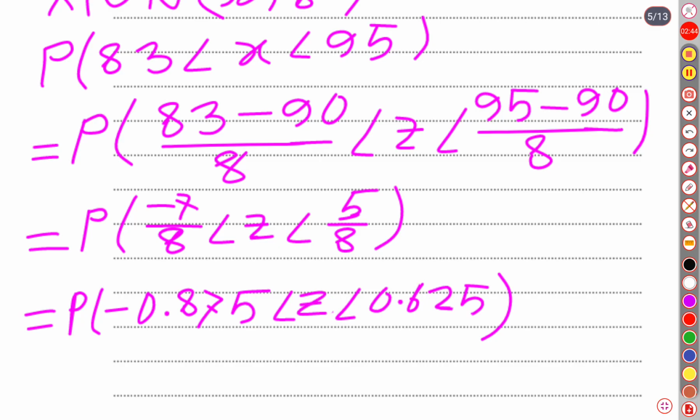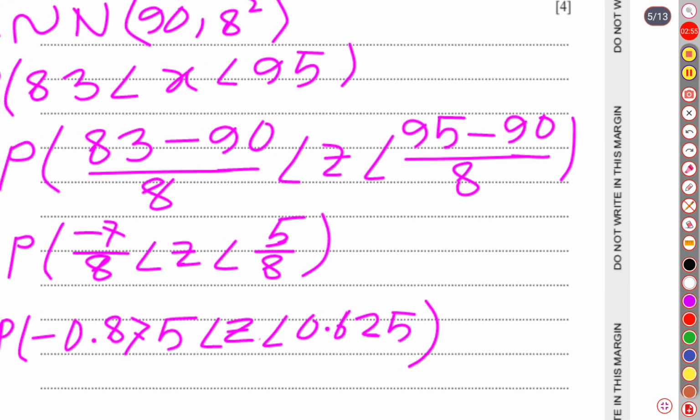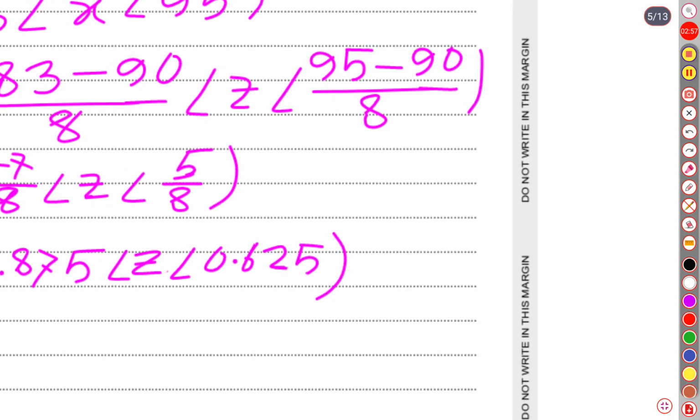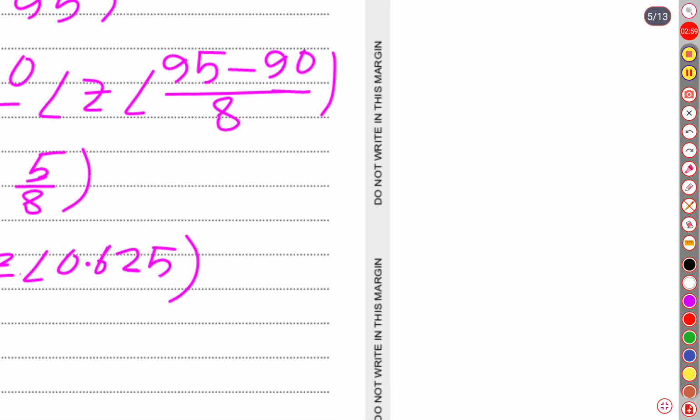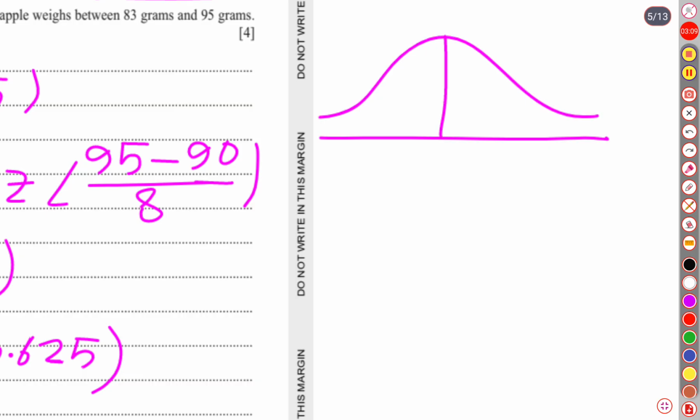Well, then we will have to draw the normal graph. Let me show you where to draw the graph. Yes, I do have space just below this. So, suppose this is our normal graph, and the mean value is 0, and here it is the negative z score, and this one is the positive z score.